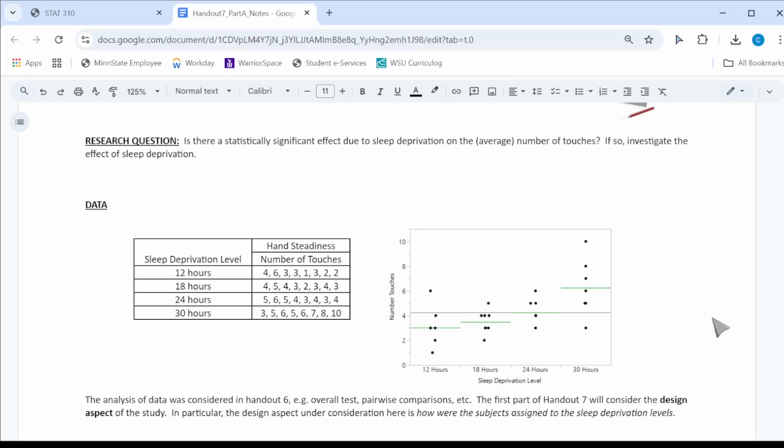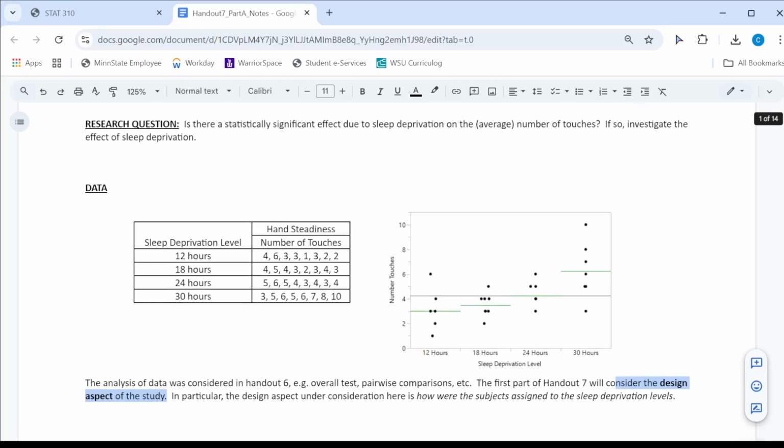Before we get into too many more details, we're going to first talk about the design aspects of this study. When we talk about experimental design, we are concerned about how the subjects were actually assigned to the sleep deprivation levels. That influences how we will conduct our analysis.